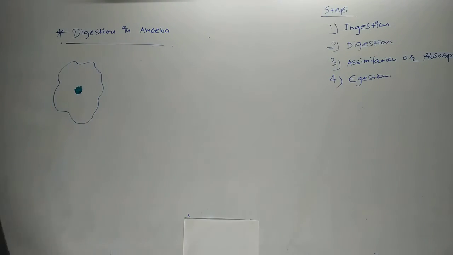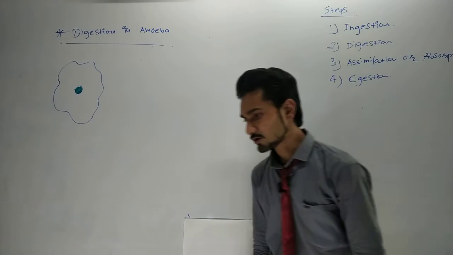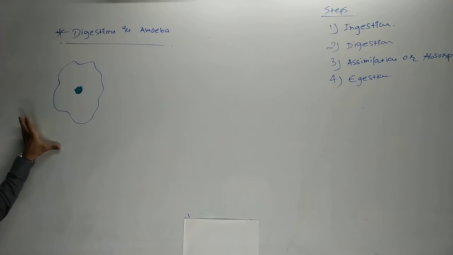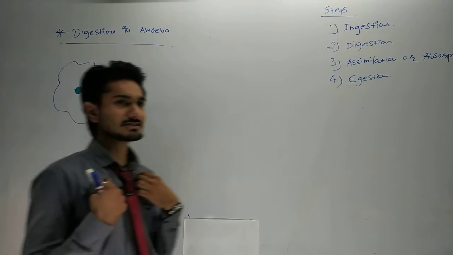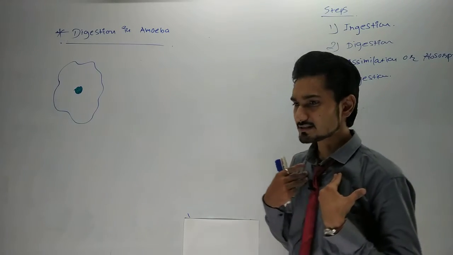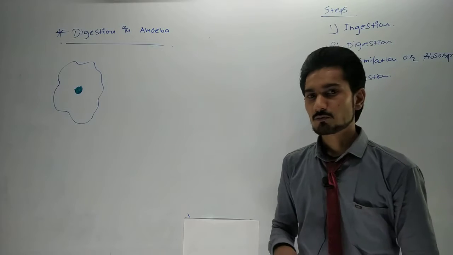Okay. We will begin with what happens during the first step of digestion in the amoeba. If we want to eat food, what should we do first?